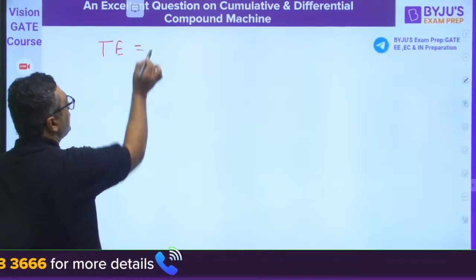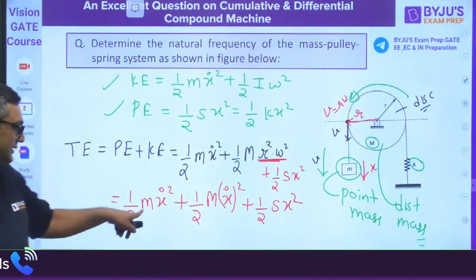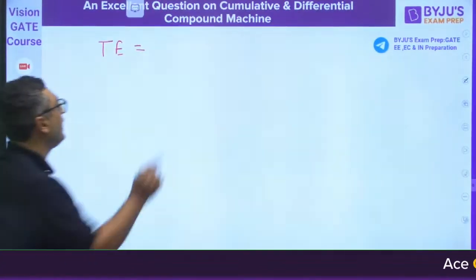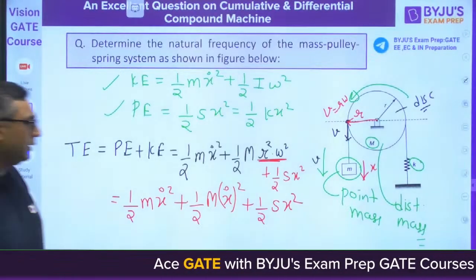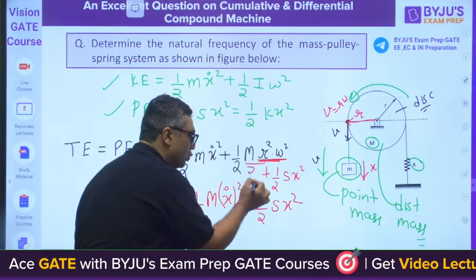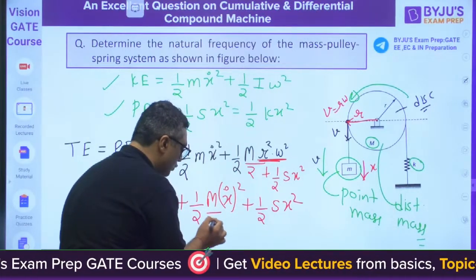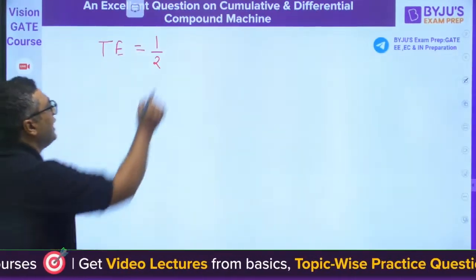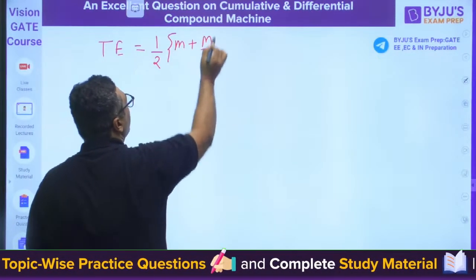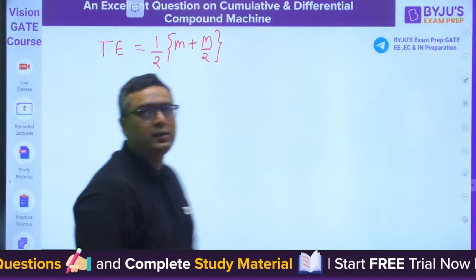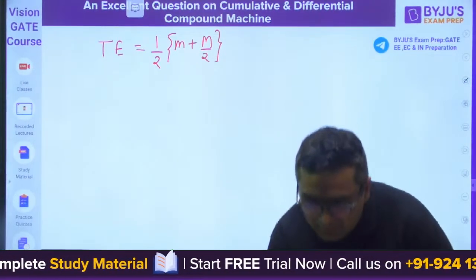Total energy is equal to, this is small m plus capital M. So we can write 1 by 2. If it is a disk, it is MR square by 2. So it is MR square by 2, one more 2 will come. So I can write 1 by 2 m plus M by 2. Am I correct?